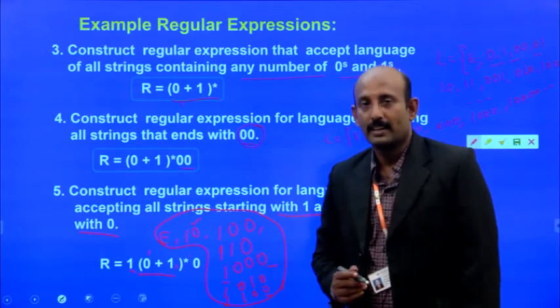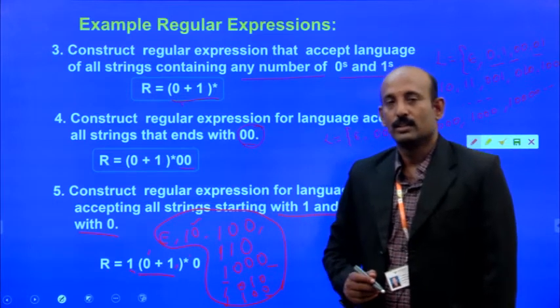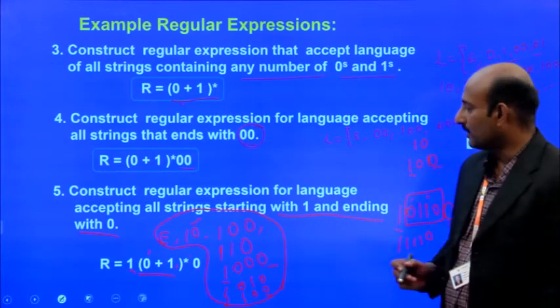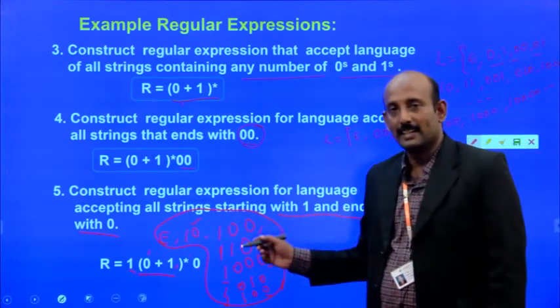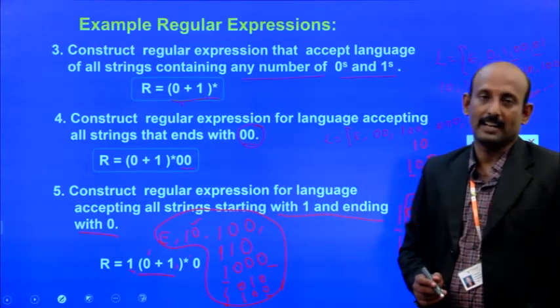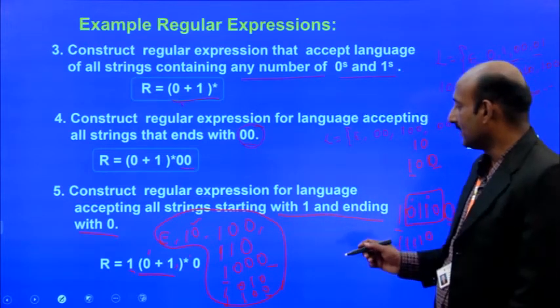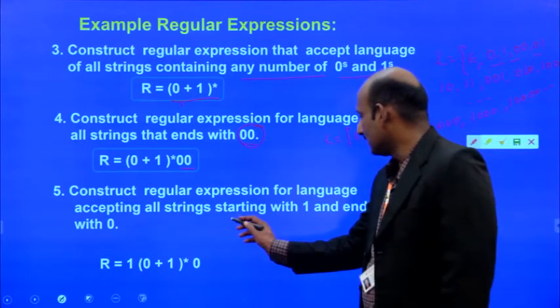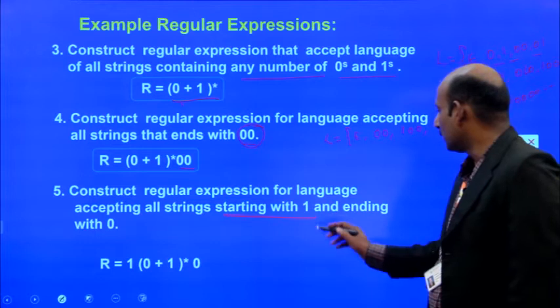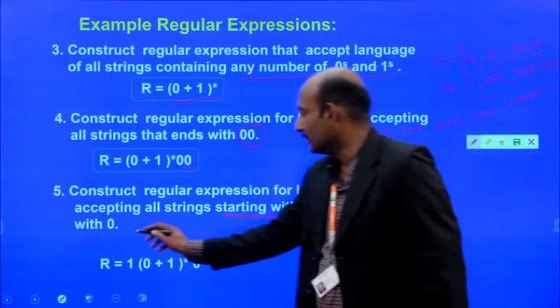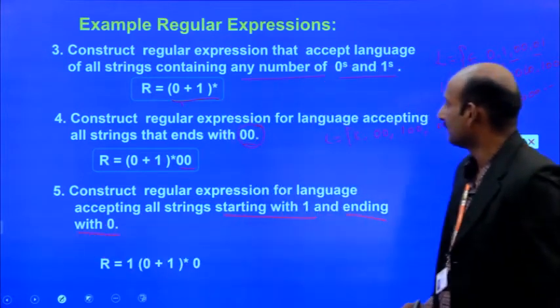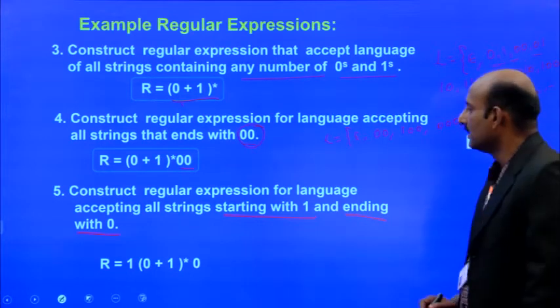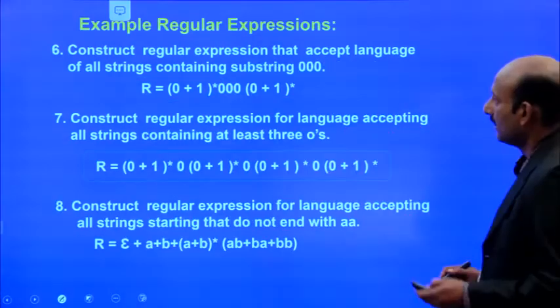So the easiest way is to find the strings generated by the language. That is the meaning given clearly here: what are all the strings starting with 1 and ending with 0? That is very important.